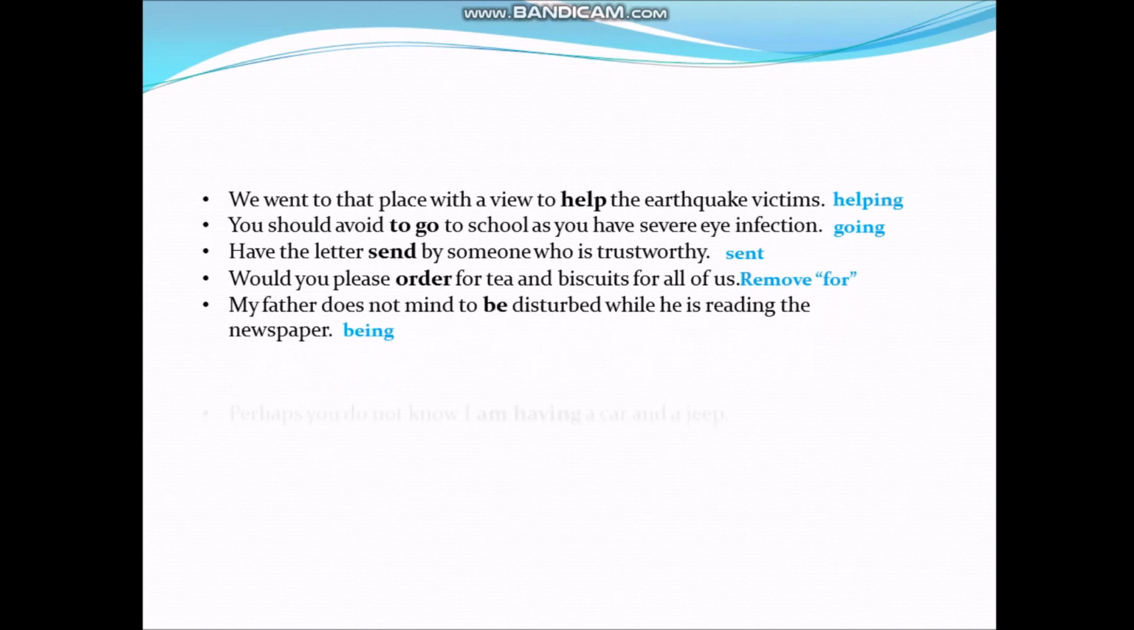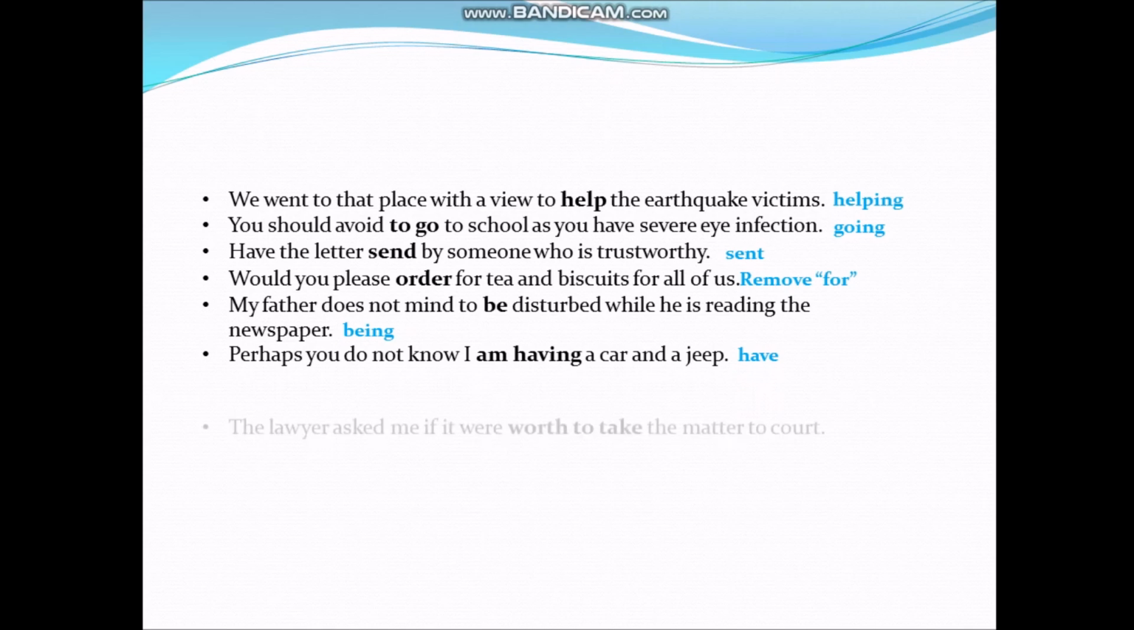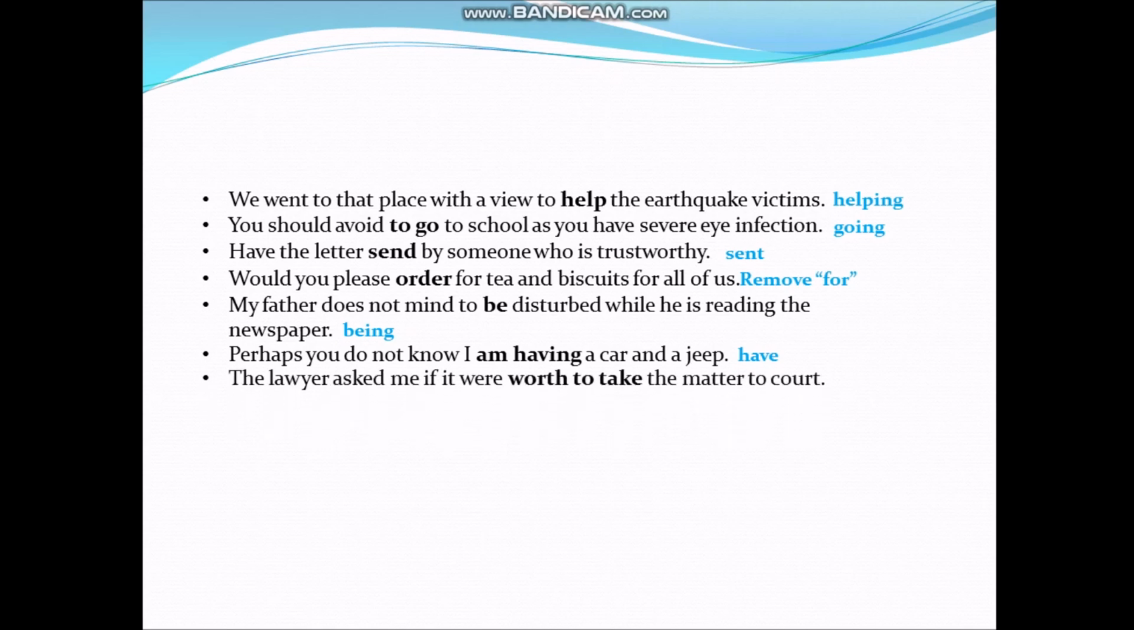Next, perhaps you do not know, I am having a car and a jeep. Here, change having into have, as have means to possess. It doesn't take ing form. Next, the lawyer asked me if it were worth to take the matter to court. Here, first form of verb plus ing should follow worth, so worth taking should be used here.